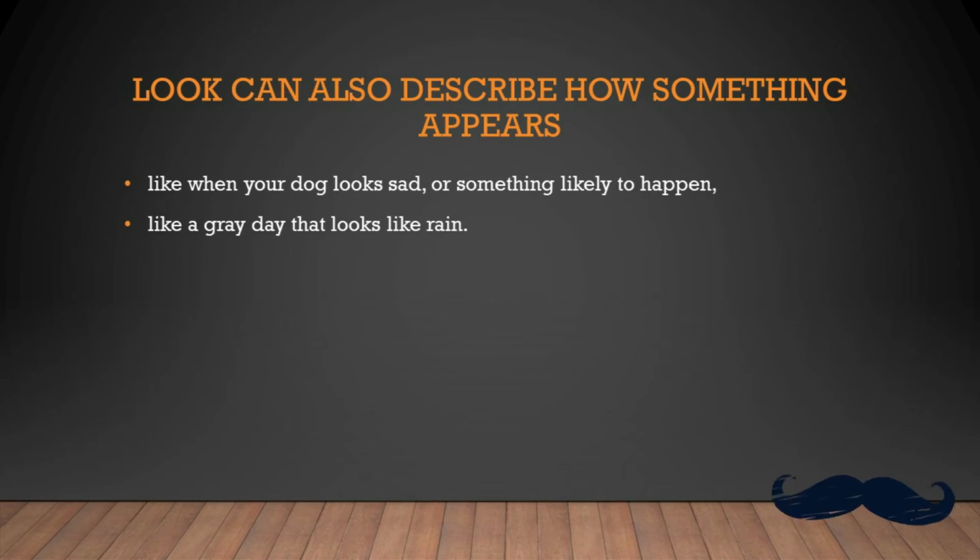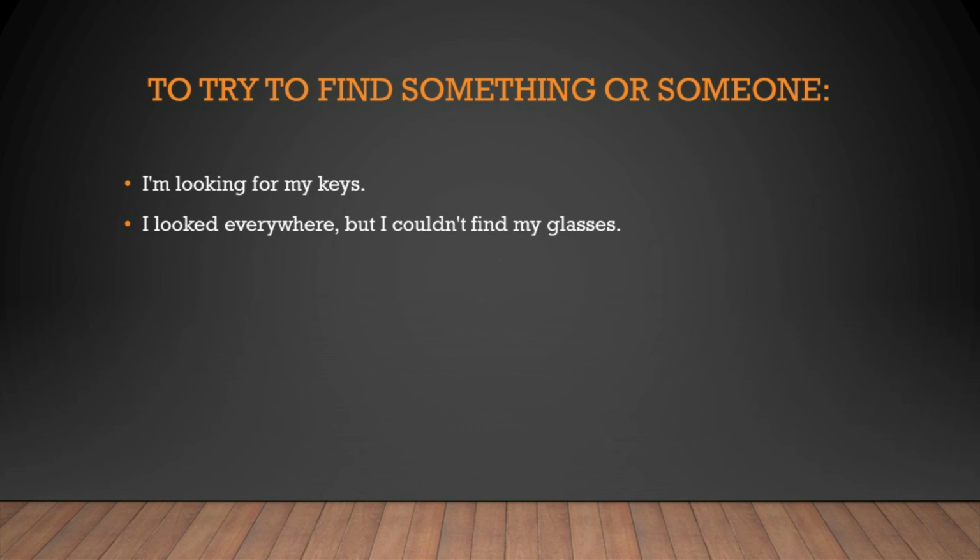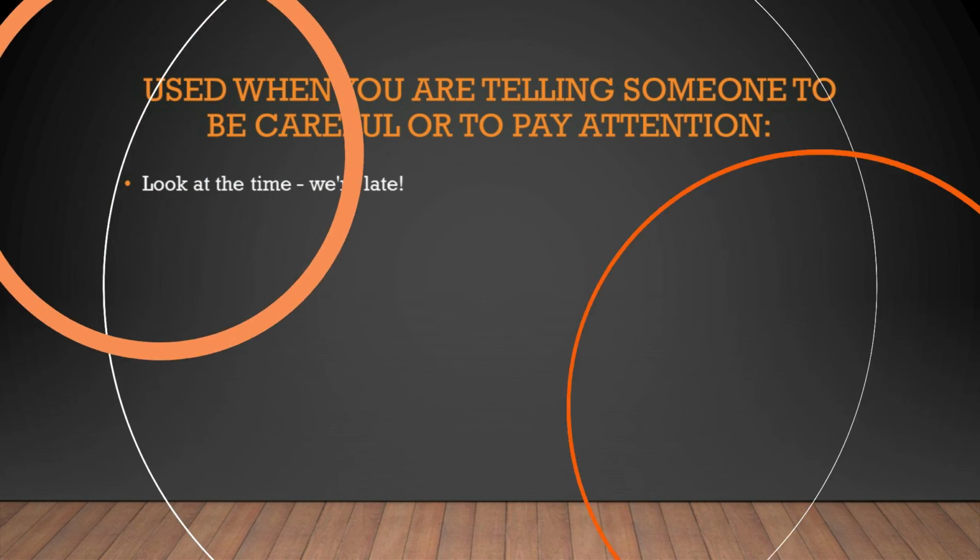Another meaning we have with this word is when you look, you can describe how something appears, like when your dog looks sad, or something likely to happen, like a gray day that looks like rain. Also, when we are trying to find something or someone, we can use the word look. I'm looking for my keys, or I looked everywhere, but I couldn't find my glasses.